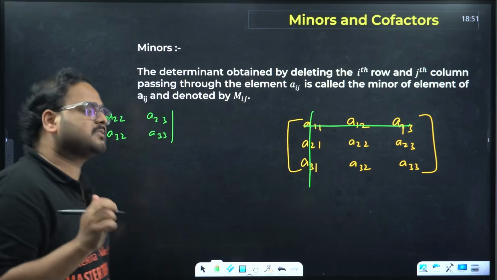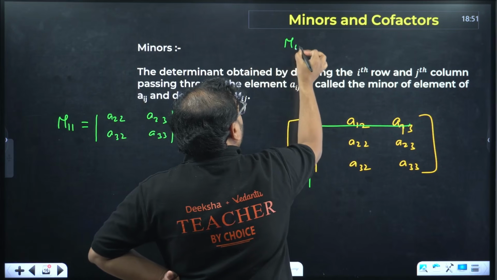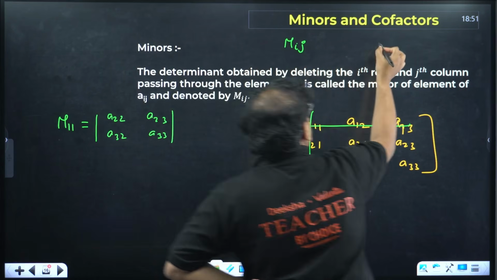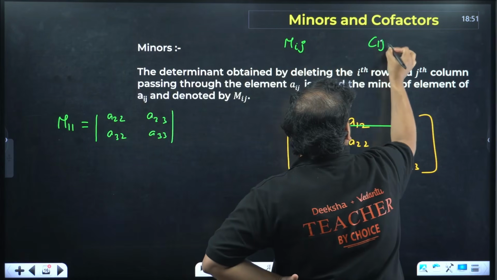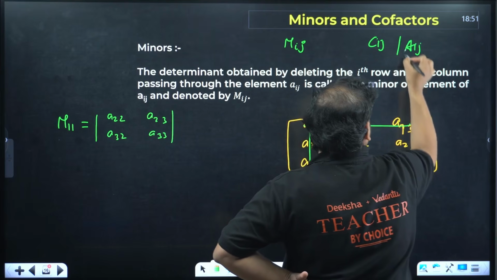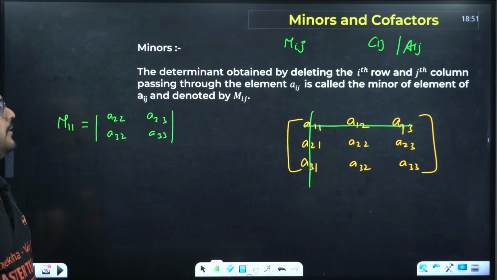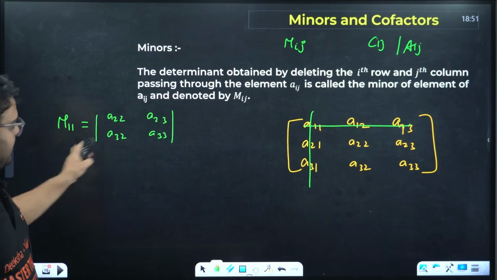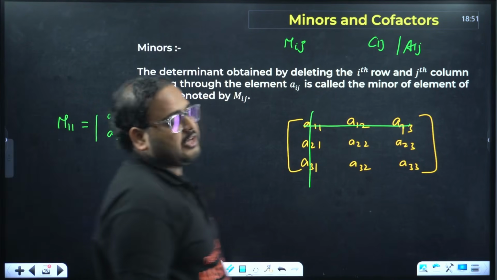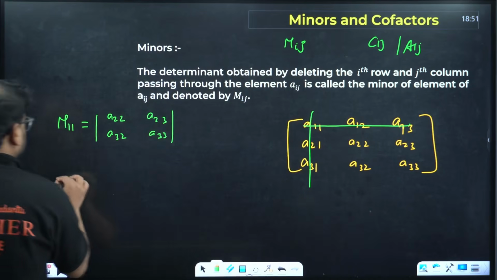What about cofactors, sir? So we write the symbols for minor as Mij, and for cofactor we write it as either Cij, or sometimes we write it also as Aij. That's the symbols we have. So difference between Mij and Aij is what? Just this.